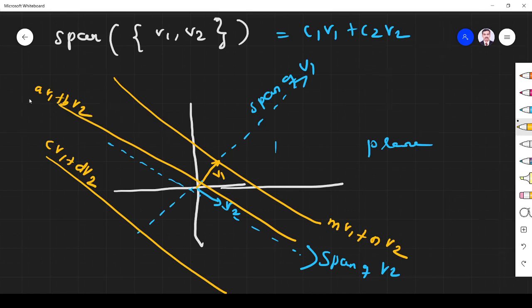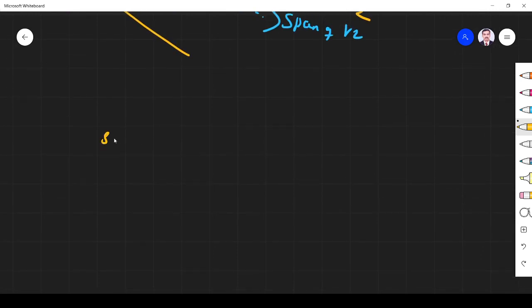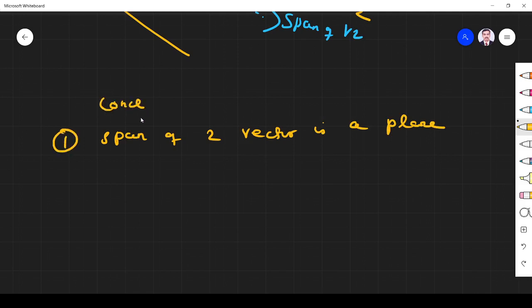So what is the conclusion? The span of two vectors is a plane. Very important, right? This is the conclusion.